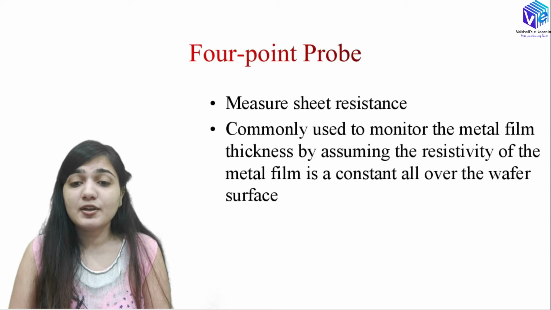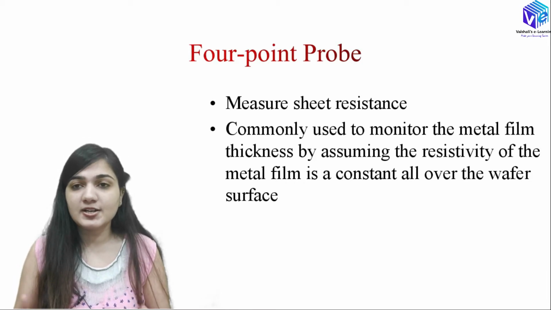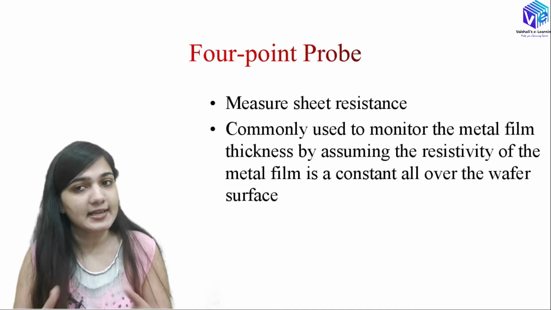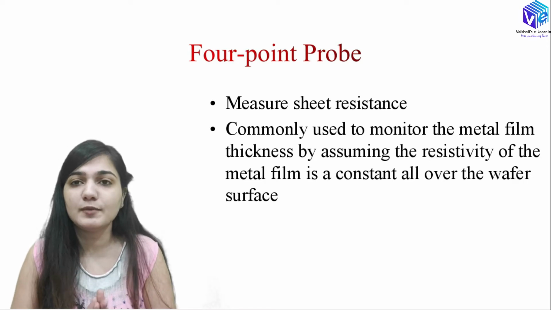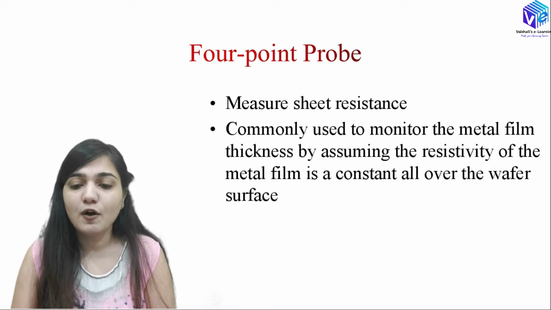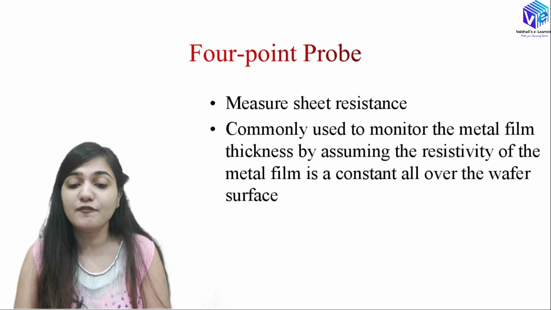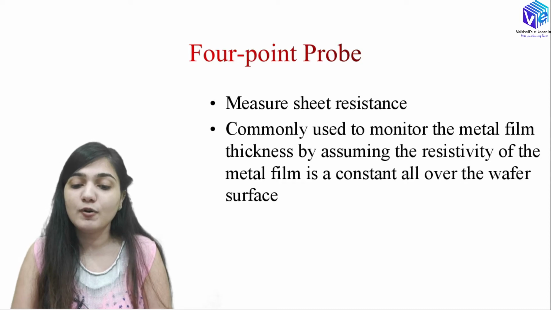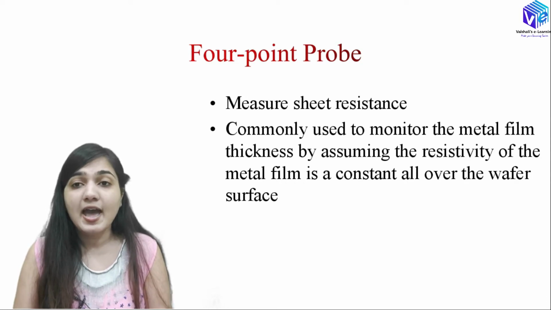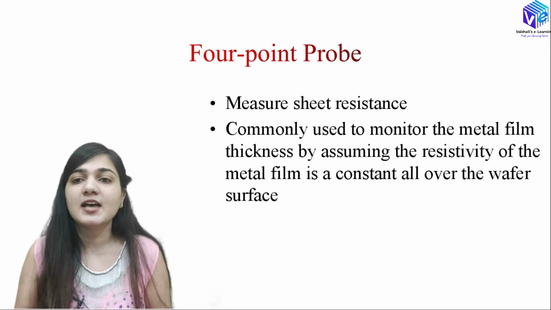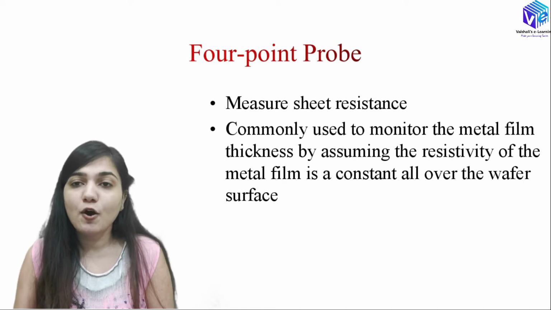Now after that I can use the 4-point probe also. It measures the sheet resistance. It measures the voltage and the current, so if I have voltage and current, I can easily measure the resistance. It is commonly used to monitor the metal film thickness by assuming the resistivity of the metal film is constant all over the wafer surface. If the resistivity is constant, R is equal to rho L upon A, and this is how I can measure the area or the length.